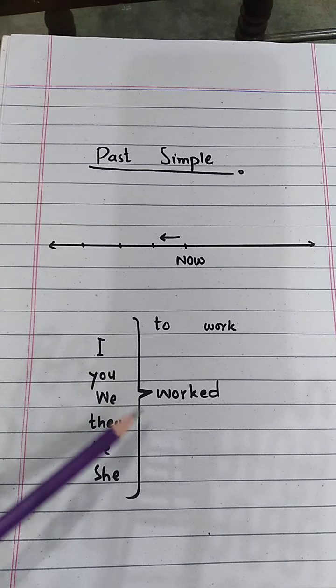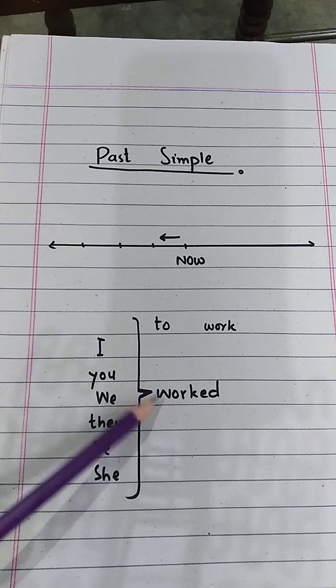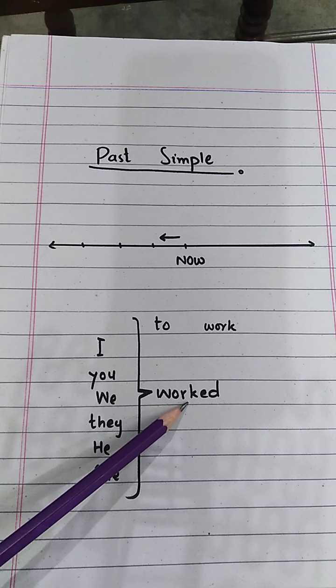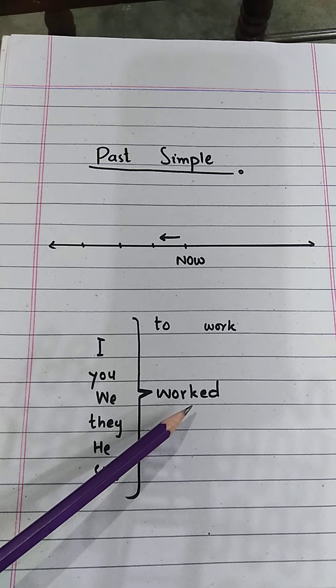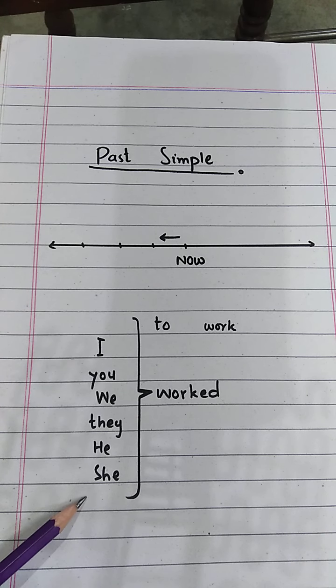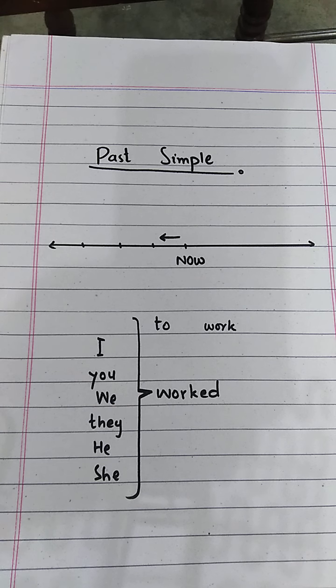You can see that this is the second form of the verb. I worked. You worked. Worked is the second form of the verb that is used in the past simple tense. So here all the subjects are related with the second form of the verb.